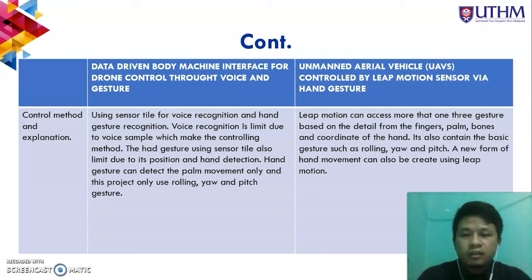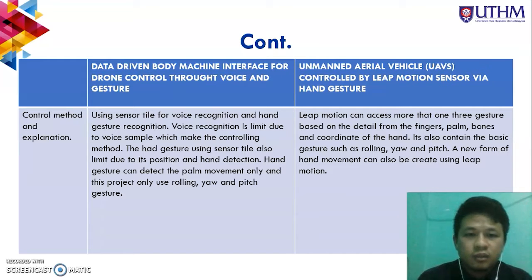The hand gesture using sensor tile is also limited due to its position and hand detection. If you use a sensor tile, it is only used for the palm position, so the fingers do not affect controlling the movement. So it's limited to the palm only. It's only used for rolling, yaw, and pitch gestures.